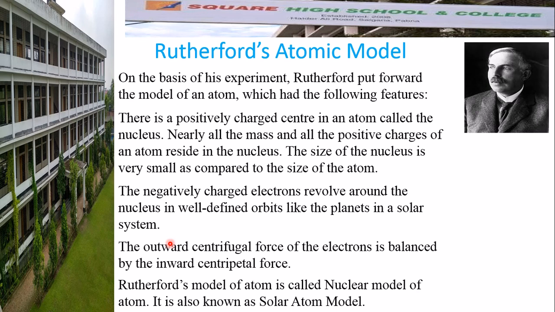So these are the features of Rutherford's atomic model, and from the picture, here is the nucleus where proton and neutron reside, and the electrons are moving around the nucleus in circular, definite orbits.